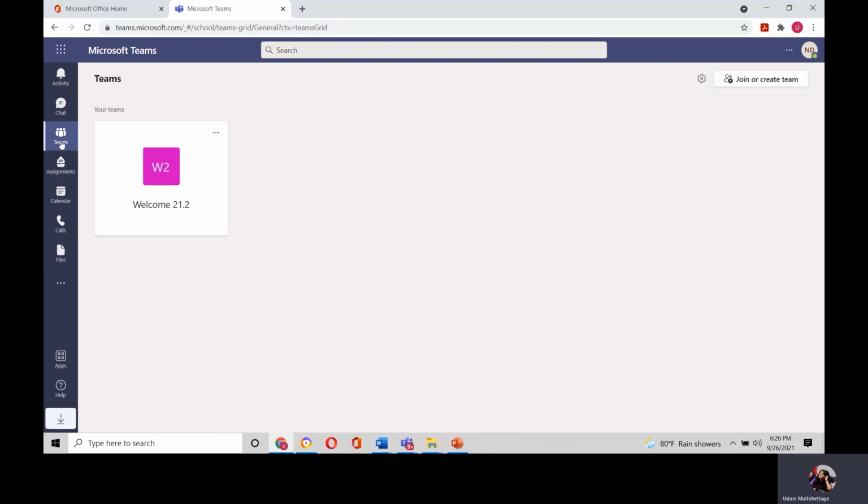When you click on Teams, you will come to this platform where you will be able to see the separate modules, for example, management process, personal development, accounting. Likewise, you will be able to see all the 5 modules on this platform.